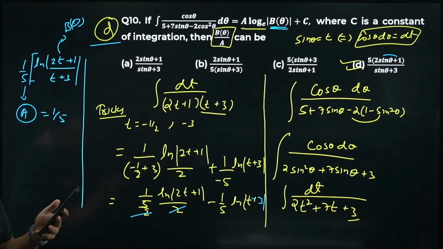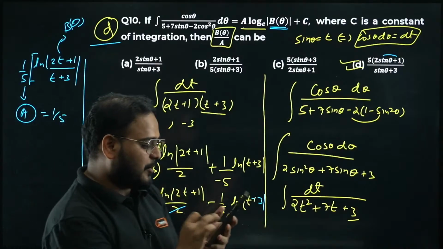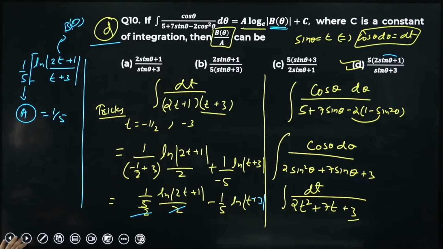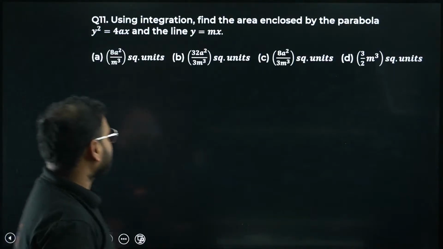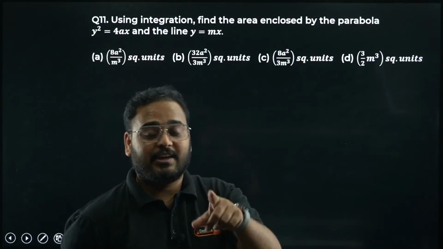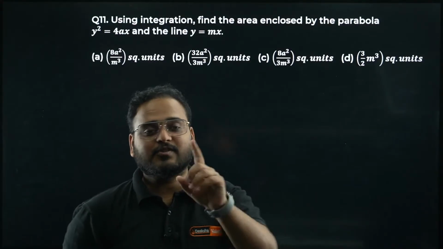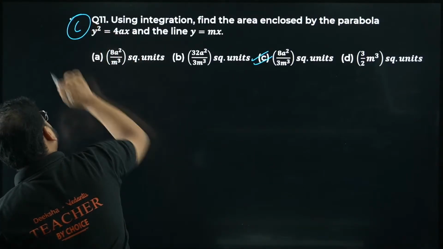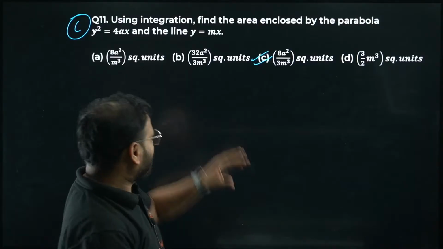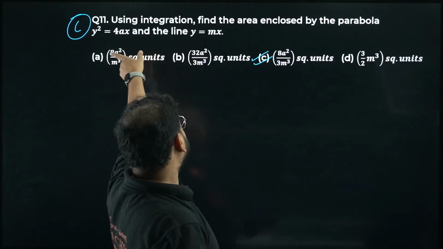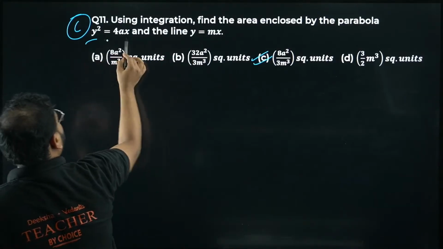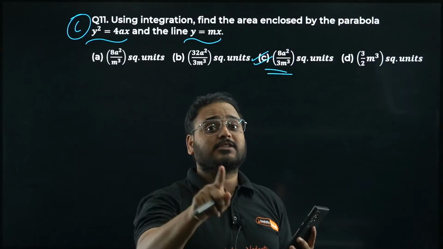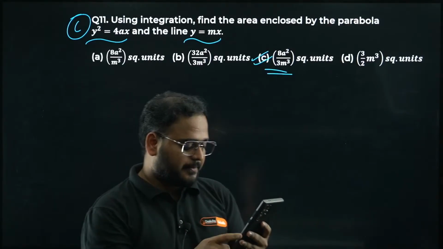Had fun in this question? Of course you had, because I had fun solving this question. So the 10th is done. Question number 11. Sorry I took some extra time for all of you. This question, I've given this trick. If you've watched my session on short trick number 1, the answer will come as option C. I've also taught you the full-fledged method. It was a long question, but if you remember the standard result y is equal to mx plus a by m, the answer will come as option C. Please watch my session on short trick number 1.